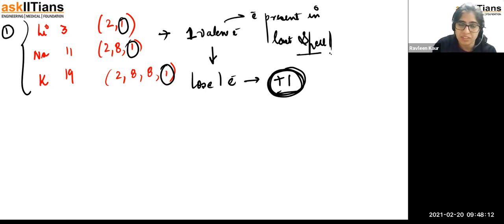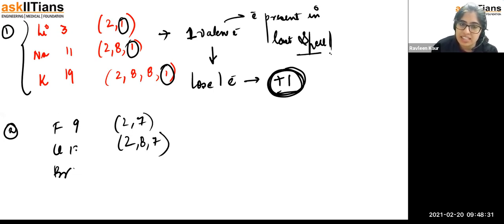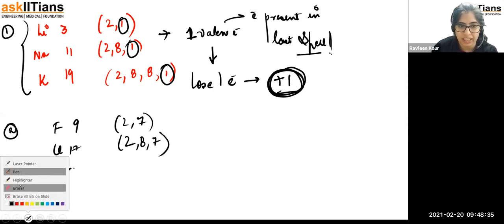Clear? Now, the second scenario is that you are having fluorine, chlorine, and bromine. For fluorine, the atomic number is going to be 9. So if you write for atomic number 9, you're going to write 2,7. Chlorine is going to be 2,8,7, and 17. Don't go for bromine, stop till here only.